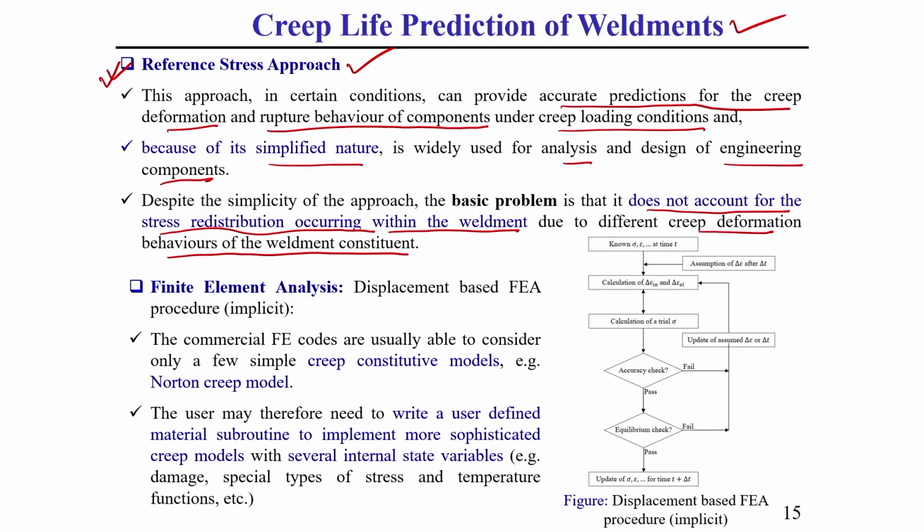So this approach does not account for the stress redistribution occurring in the weldment due to the different creep deformation behavior of the weldment constituents. You should keep this in mind. This is the basic problem of this reference stress approach.